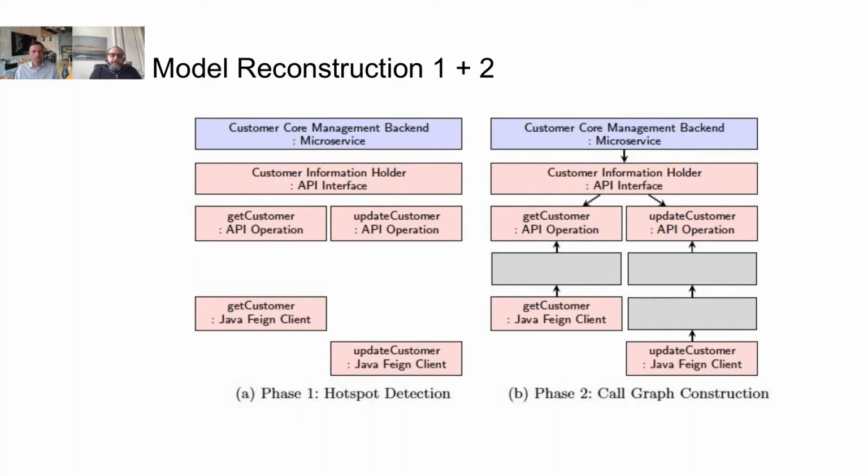This is in general a 4-step process. The first one I actually already mentioned. We are using our detectors to identify hotspots. As we can see here, these can be API operations or a specific communication technique that is used.